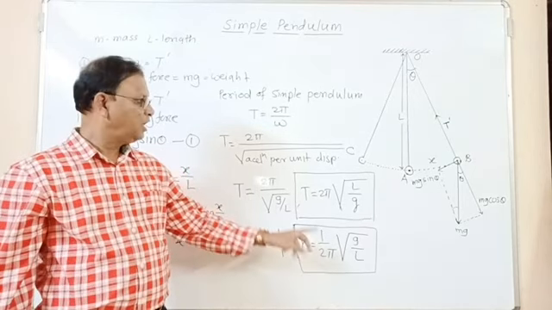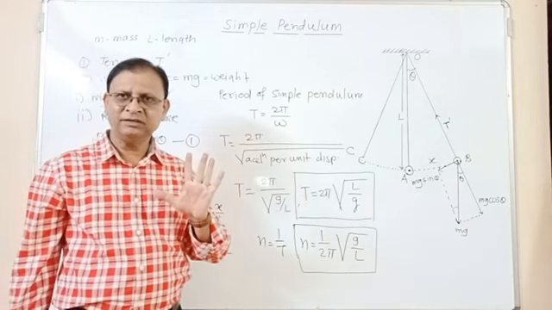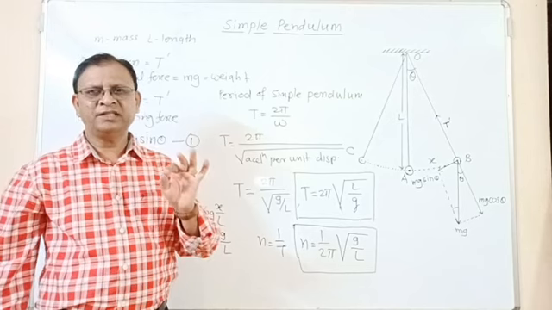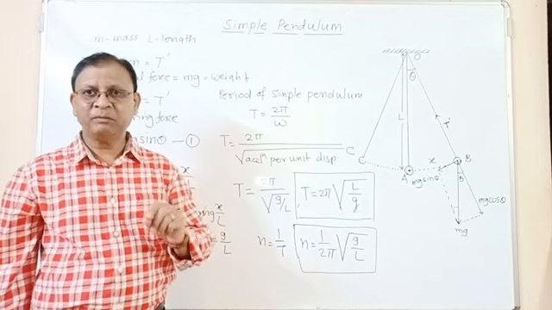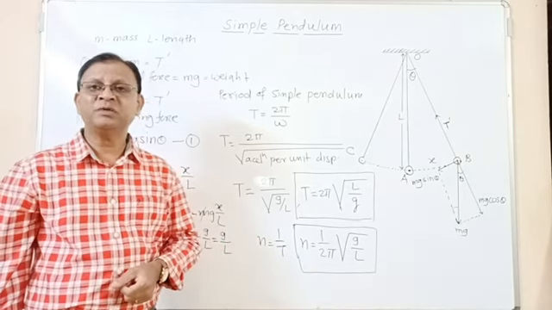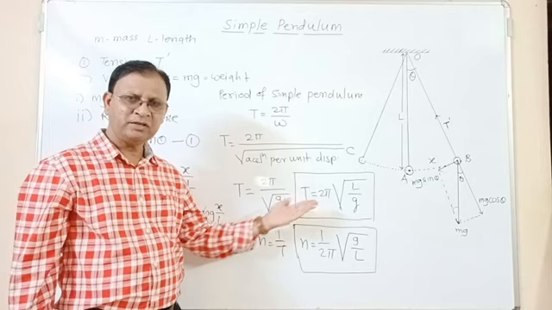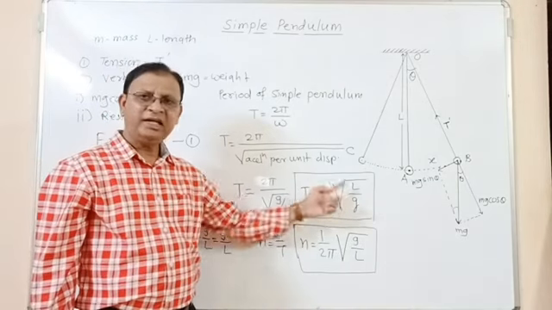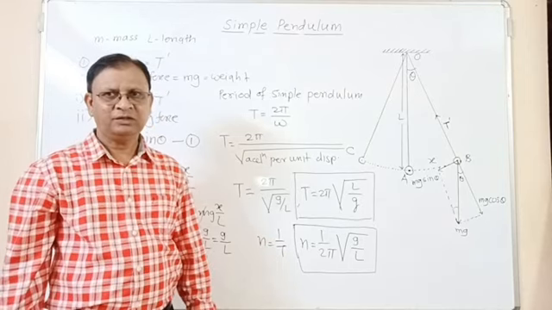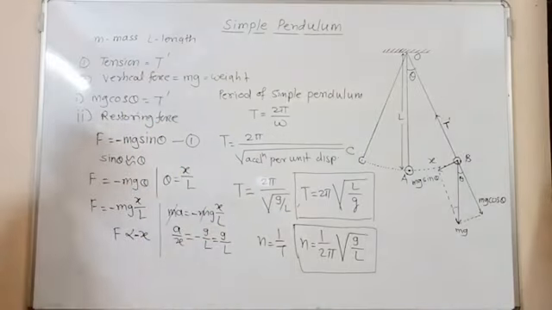Do you get it? How you can obtain the formula for period of a simple pendulum? There will be a question: show that a simple pendulum performs linear simple harmonic motion if the amplitude of oscillation is small, and hence obtain the expression for period of a simple pendulum. This is the formula for period of a simple pendulum. L is the length of the pendulum, g is the acceleration due to gravity. Okay, now you can take the screenshot of this board.